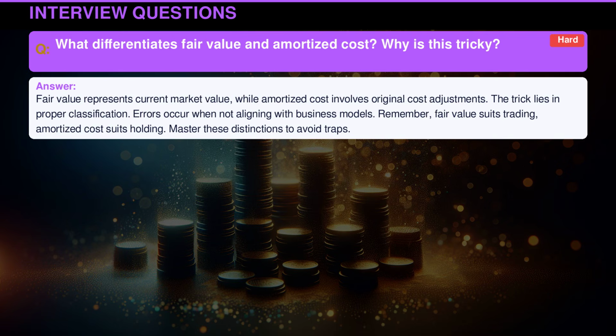Fair value represents current market value, while amortized cost involves original cost adjustments. The trick lies in proper classification. Errors occur when not aligning with business models. Remember, fair value suits trading, amortized cost suits holding. Master these distinctions to avoid traps.